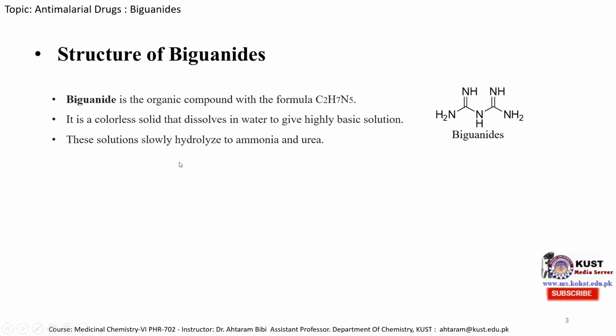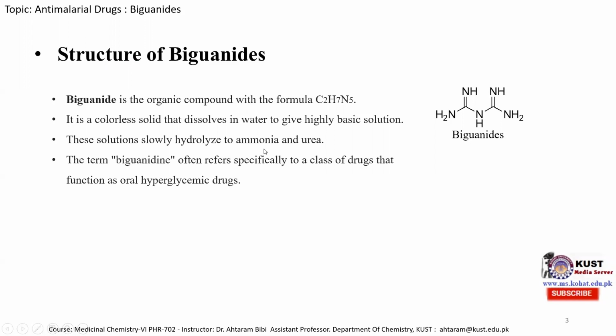These biguanide molecules are slowly hydrolyzed to ammonia and urea. So in solution, they generally do not exist in the form of biguanides. They are generally hydrolyzed to a urea molecule and an ammonia molecule. The term biguanides often refers specifically to a class of drugs that function as oral hypoglycemic drugs.